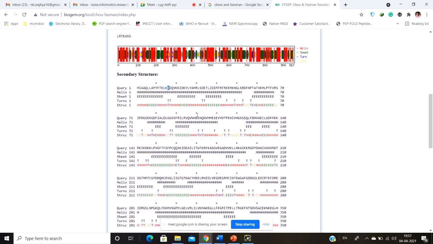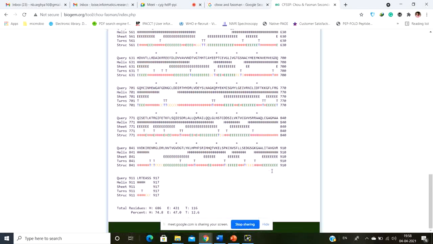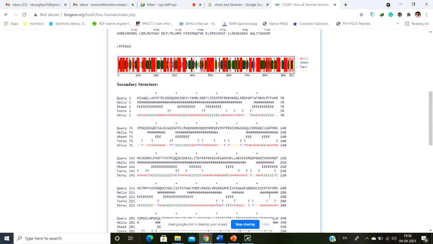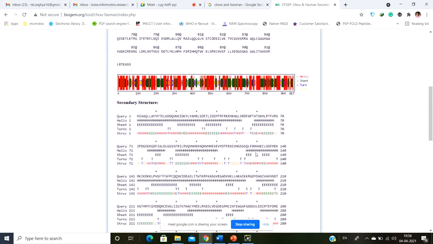So like this, it predicts the structure of the protein that you have uploaded, and finally it is going to give you the whole structure. I mean, what is the helix percentage? It's going to say that 74.8% of the amino acids have a tendency to form the alpha helix, whereas 47% have a tendency to form beta sheet, and the rest, 12.6% of amino acids, have a tendency to form the turns. Okay, so Chou and Fasman is the most basic server that people use to simply take a look into the structure of the protein.